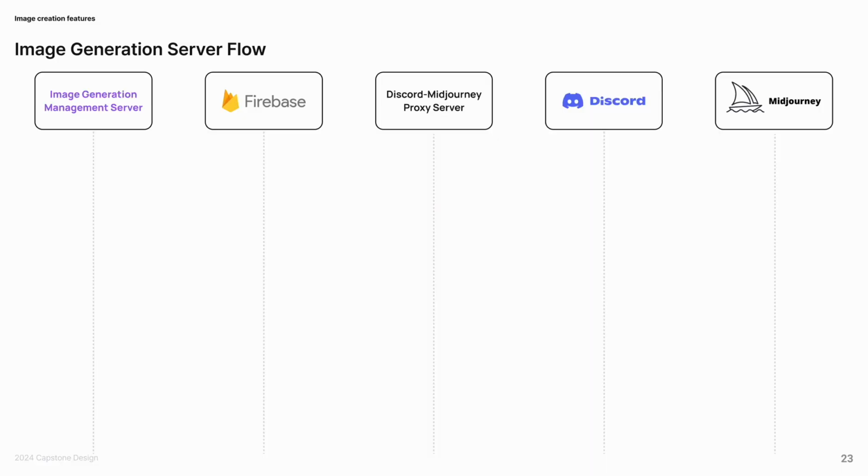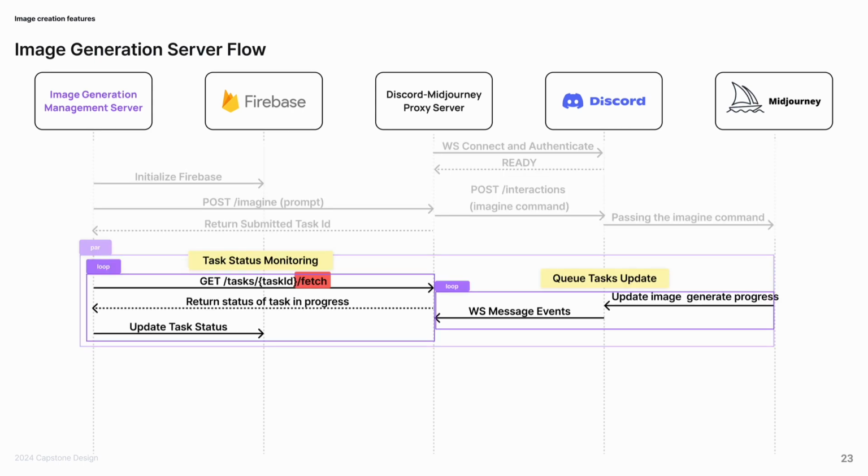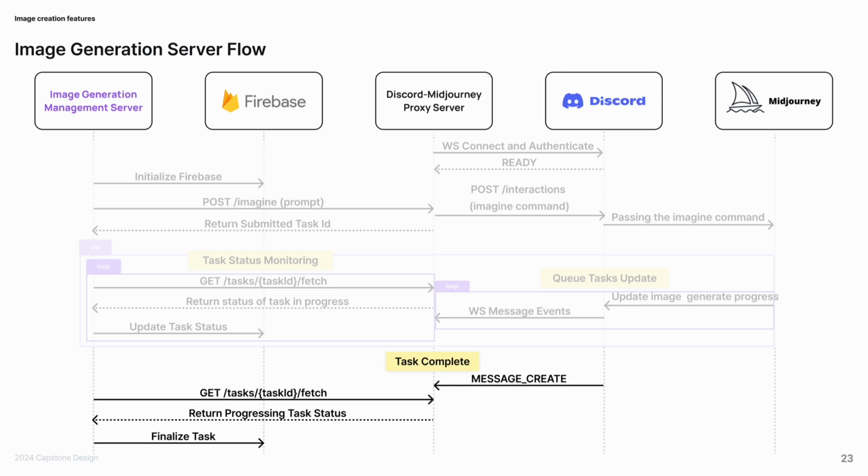Here is a sequence diagram for image generation. The image server sends an imagine request to the proxy, triggering Midjourney through the Discord API. The proxy updates the queue status while the image server monitors progress. And monitoring ends upon task completion.